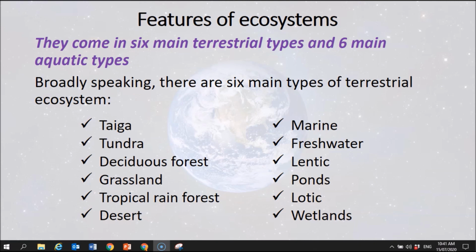So we have taiga, we have tundra, we have deciduous forest, grassland, tropical rainforest, and desert. And then in terms of aquatic ecosystems, we have marine, freshwater, lentic, ponds, lotic, and wetlands.